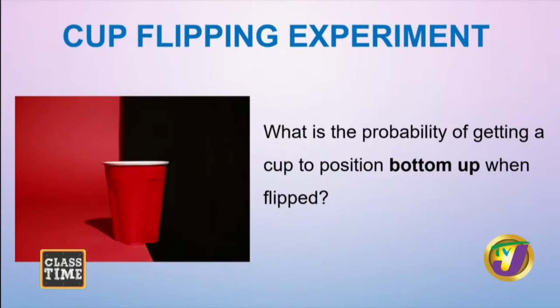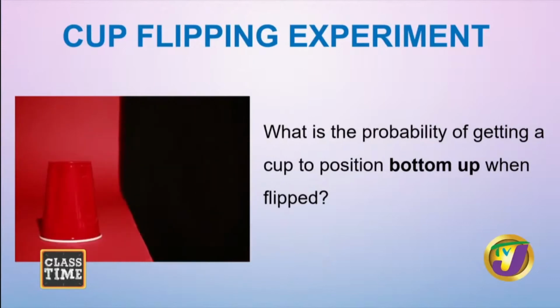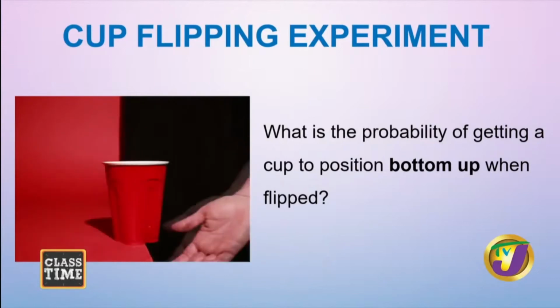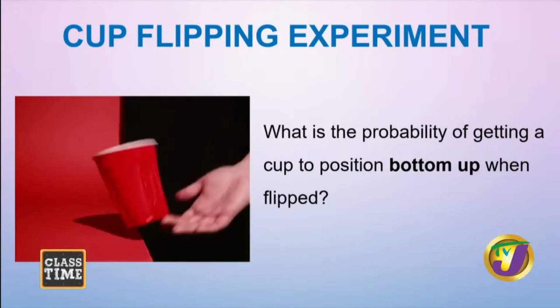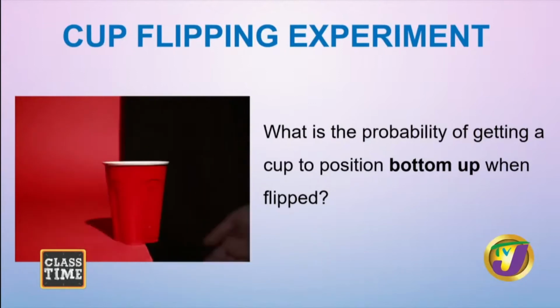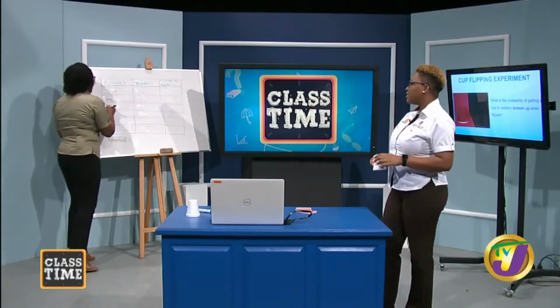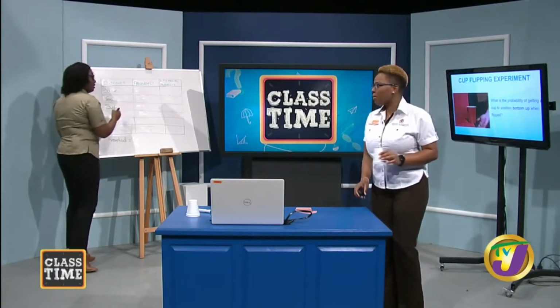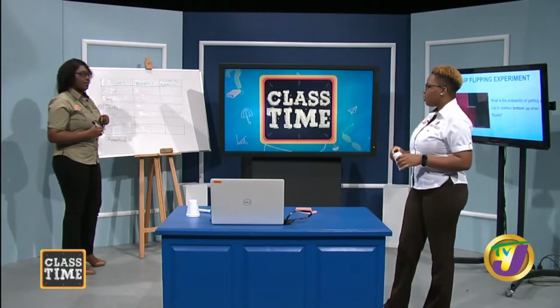So we want the base of the cup to be upward. First we have to determine what are the possible outcomes when we flip a cup. It can land on the base, it can land on the top, the opening, and it can land on the side too. And we want to know what's the probability of it landing base up, bottom up.